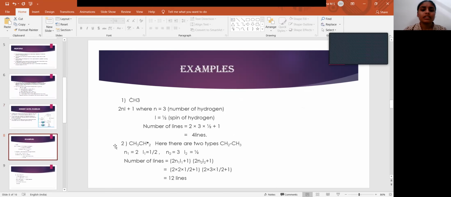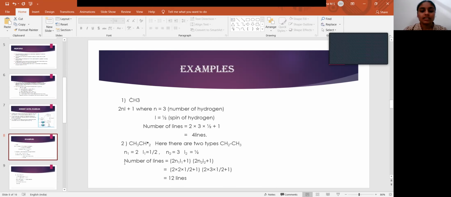These are some examples under ESR. First one is CH3. Here the carbon has a radical and has 4 lines. We can obtain this value by using the equation 2nI plus 1, where n equals 3 and I equals 1 by 2, n is the number of hydrogen atoms and I is the spin of hydrogen. By applying these n and I values to the 2nI plus 1 equation, we get 4 lines.